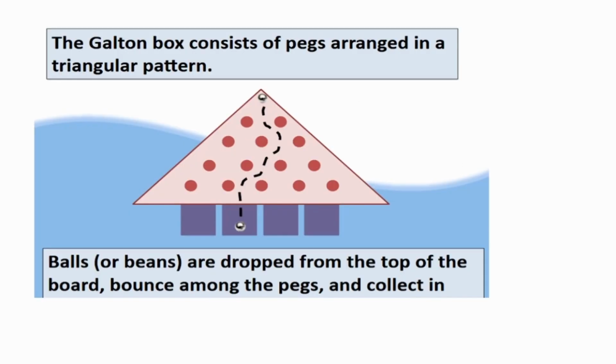You might have seen a game like this in the toy market, where there is a triangle, and then first dot, second dot, 3 dots. So we have 1 dot, 2 dots, 3 dots, 4 dots, 5 dots. In this way, the number of dots in every line is increasing. Your target is to get the ball from the top to a particular box, which is in between 2 dots. So if we have 5 dots here, we actually have 7 boxes, because one can go here and one can go here also.